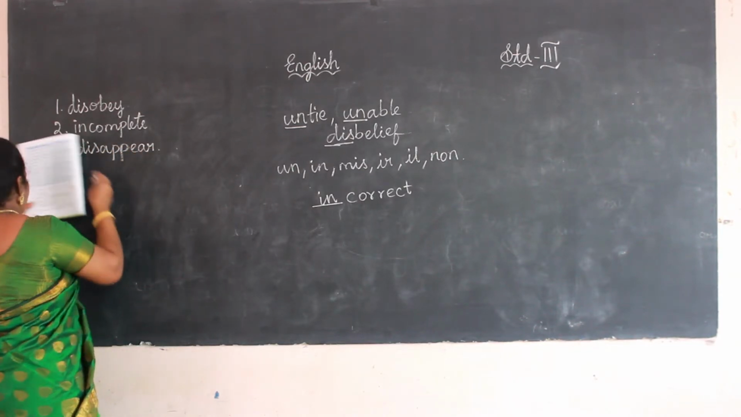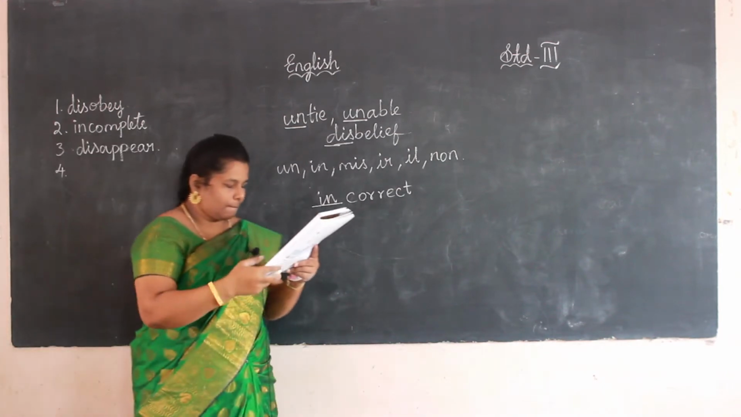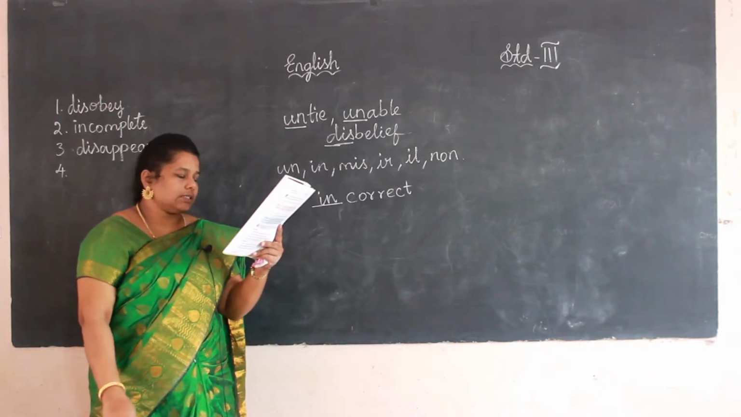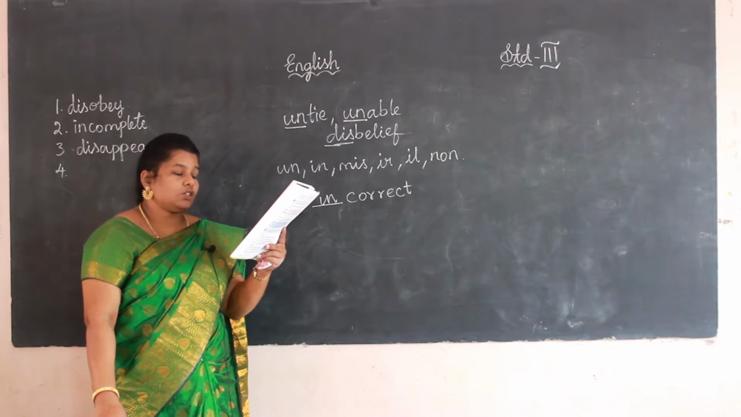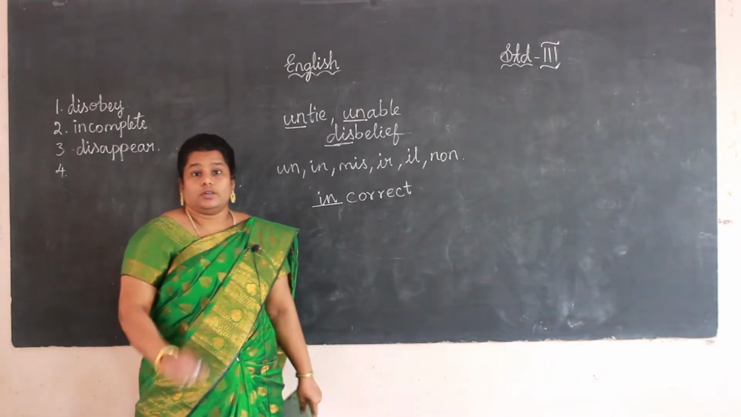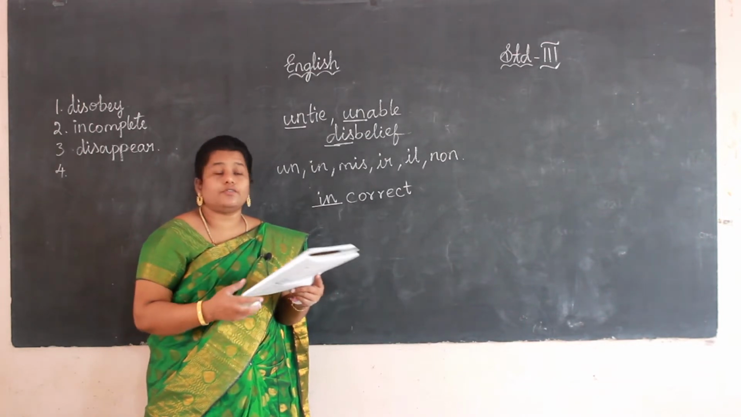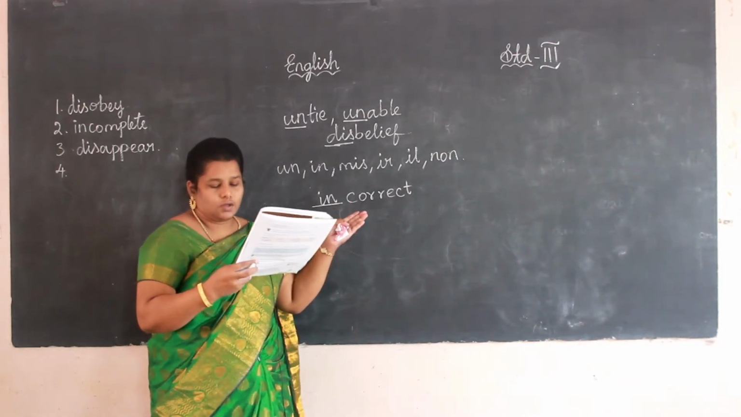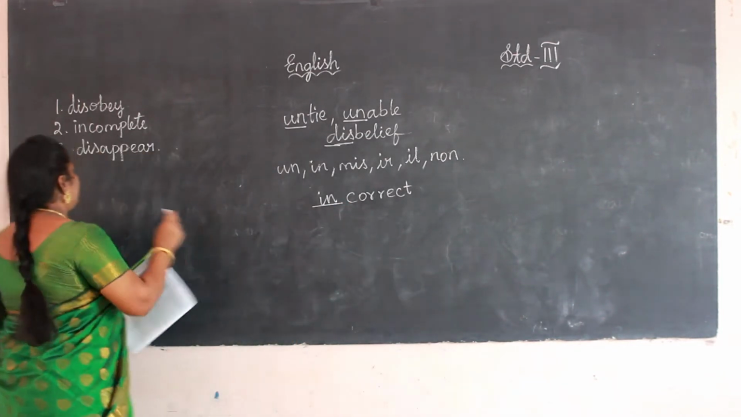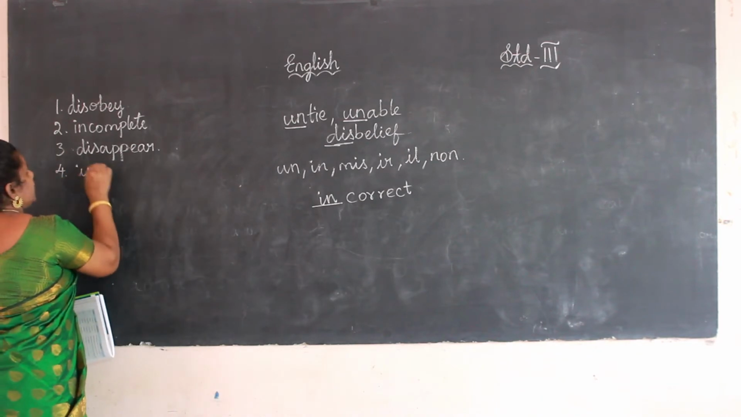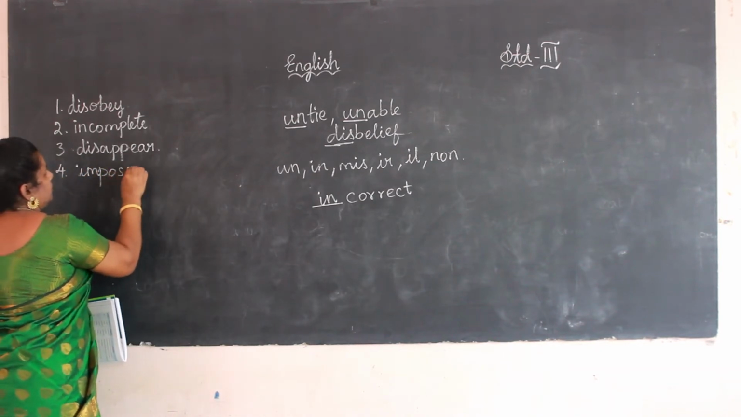And fourth one, it is dash to eat so many chocolates. Possible is the word here. What can we add as the prefix? Impossible. The opposite of possible is impossible.